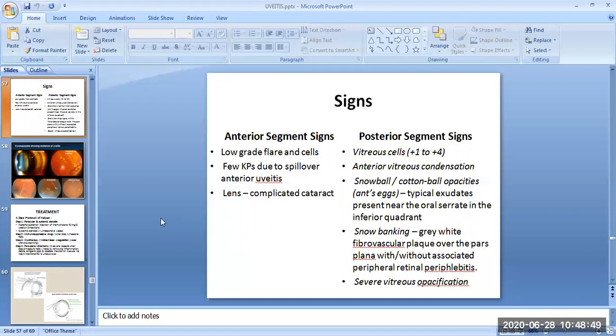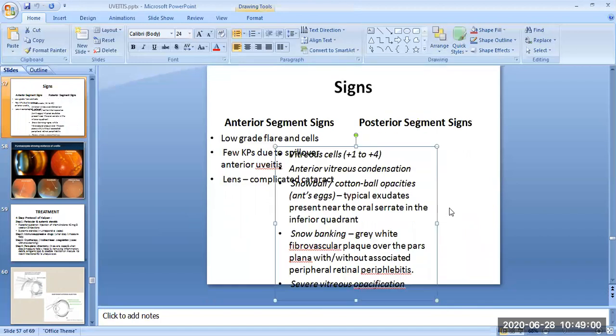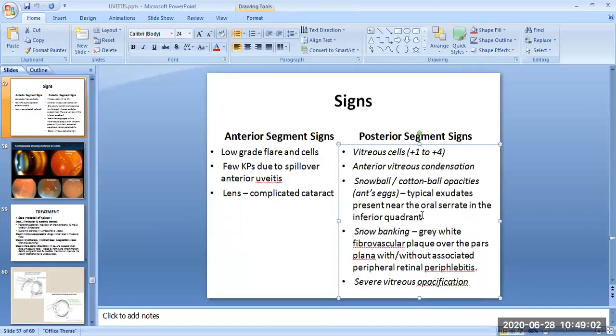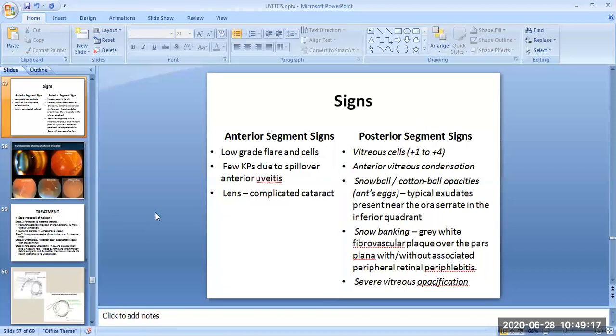There will be snowball or cotton ball opacities, which are called ants' eggs, and they are the typical exudates present near the ora serrata in the inferior quadrant. And there will be snow banking, a gray-white fibrovascular plaque over the pars plana, with or without associated peripheral retinal periphlebitis. And there will be severe vitreous opacification.